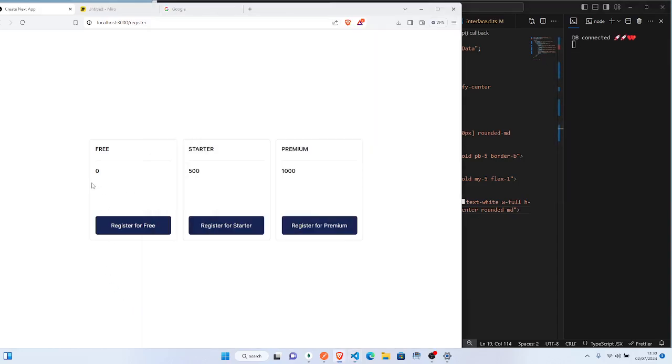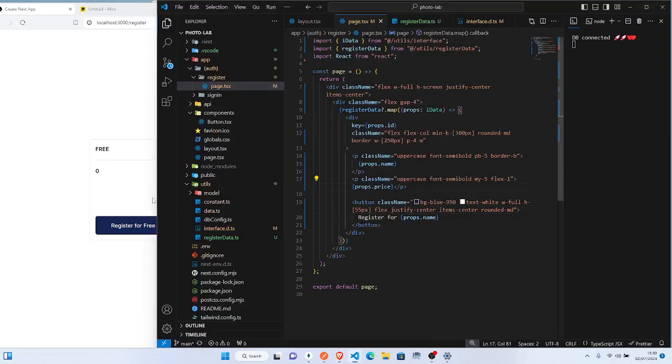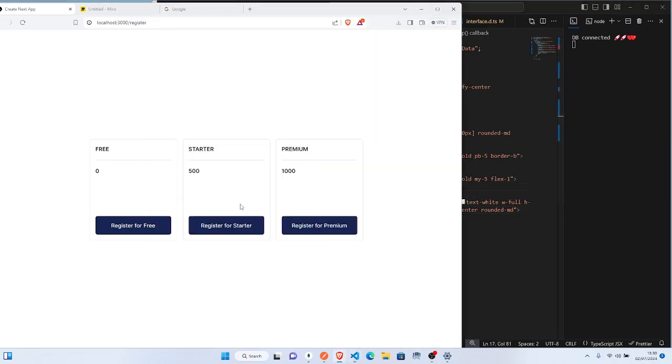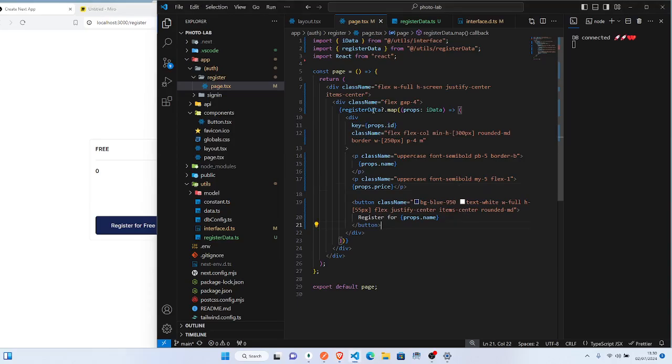okay, so what you can do, you can call the benefits, right? So list out the benefits, but I don't want to waste time with that because we have so many things, so we will do it later if we come back and do styling to make this look maybe better, right? But for now we will stop here.